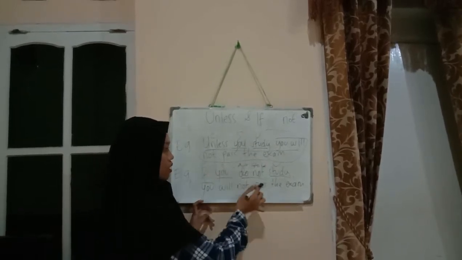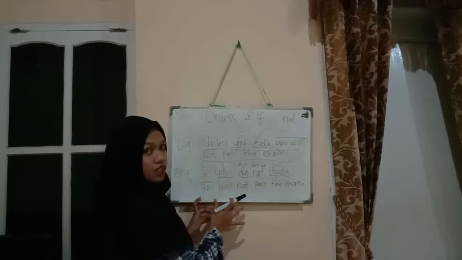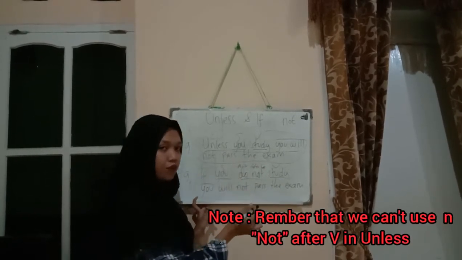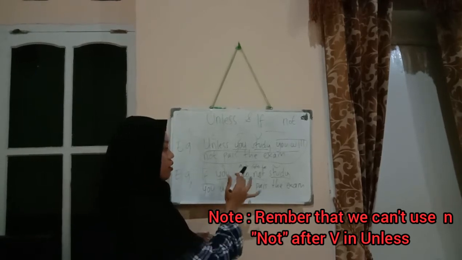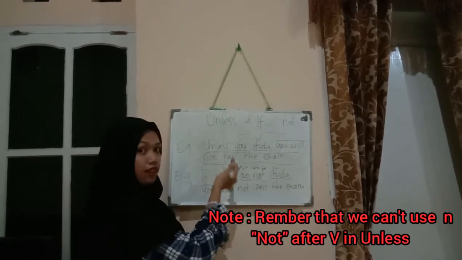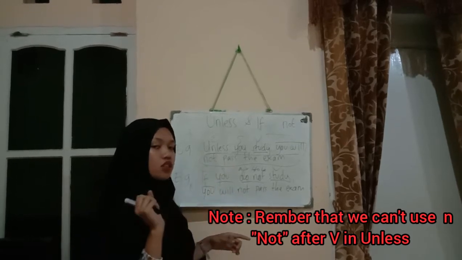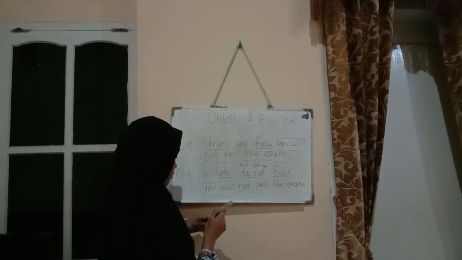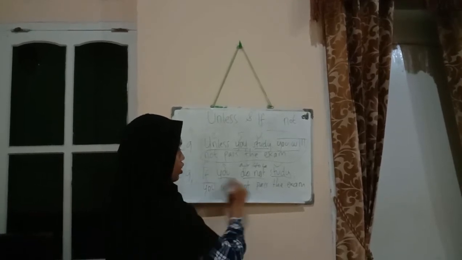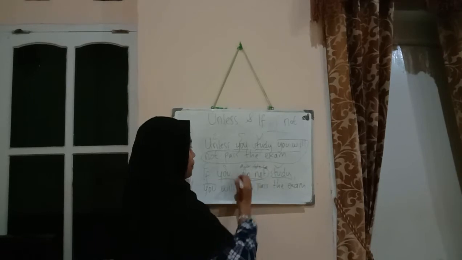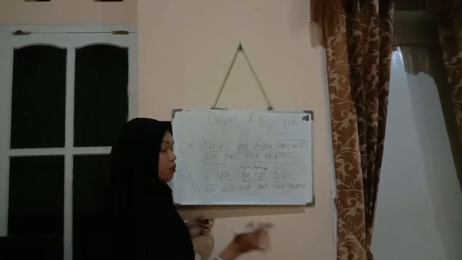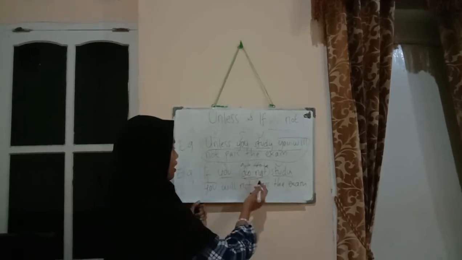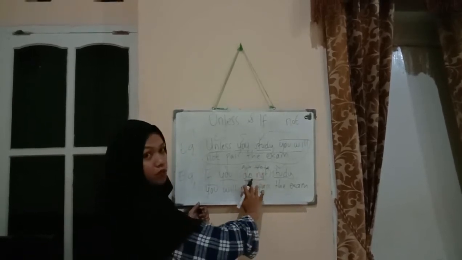You can see the difference here. We do not use auxiliary or to be with unless, because unless is already a negative word, and you cannot put two negative words in one sentence. Because the subject is you, we use do not here. But if you use the sentence in the past, you just need to change the to be.